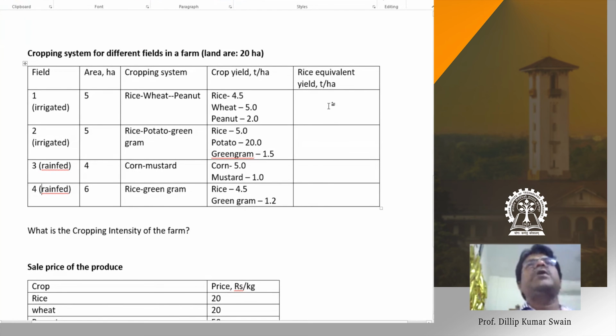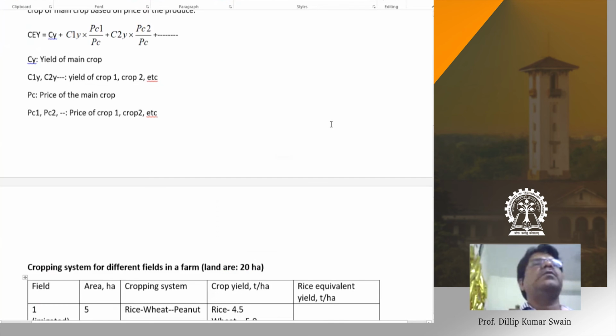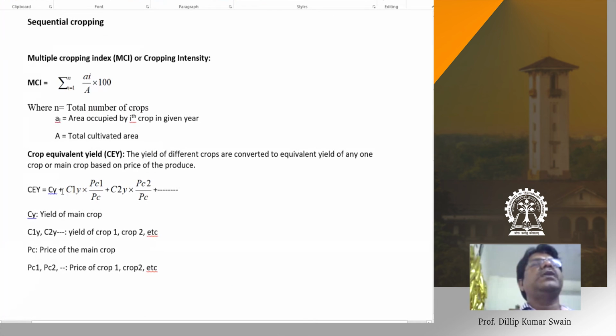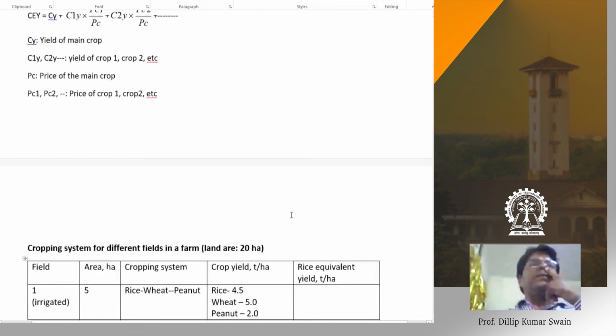How to calculate equivalent yield? That is the formula. The yield of the main crop, rice crop, plus the yield of the second crop into price of that crop divided by price of rice. Similarly, you have the 3 crop system, the yield of the third crop into price of that crop by the price of rice. Likewise, we can calculate equivalent yield of the cropping system for different fields. Can you do this one? I would like to know what the equivalent yield of field 1, field 2, field 3 and field 4 is.